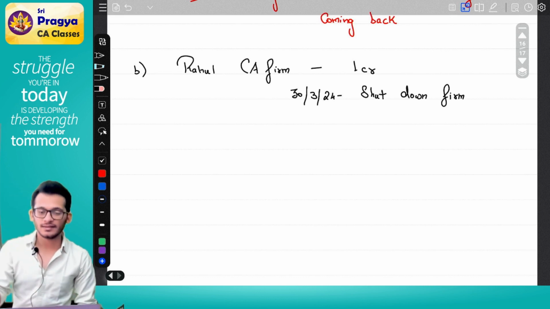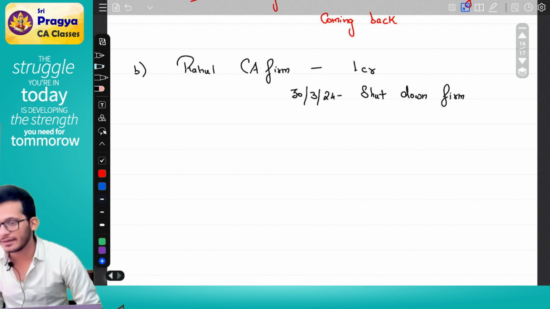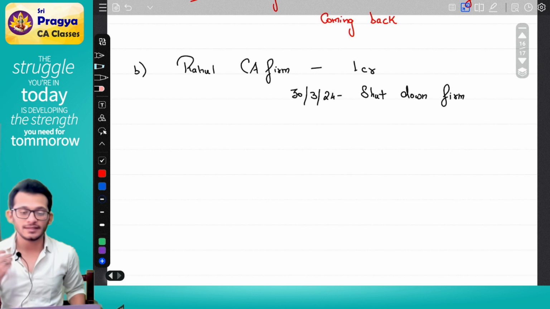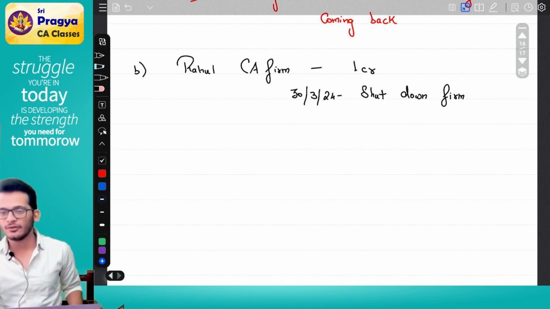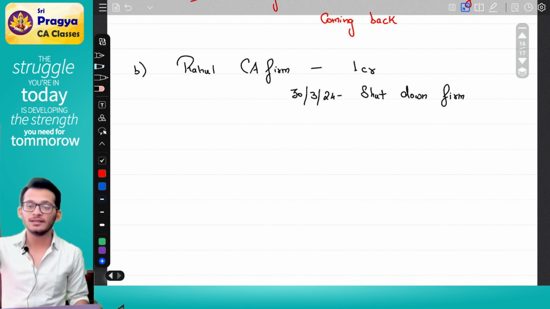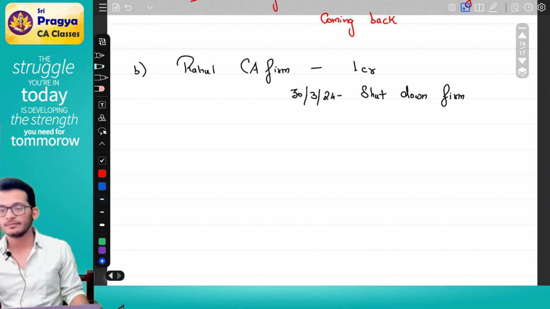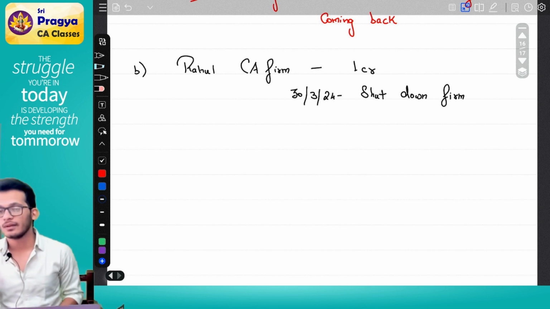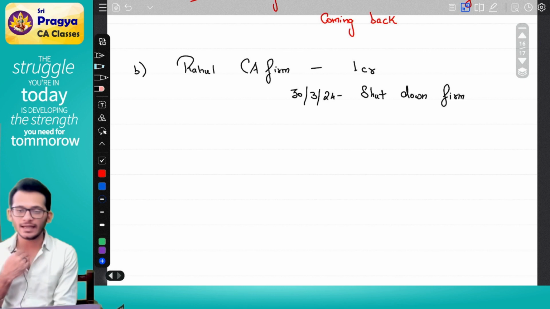In the assessment year, the assessing officer comes and says, dear Rahul, your firm has earned 1 crore, pay tax. You are saying, dear sir, I do understand the firm has earned income. The firm is liable to pay tax, but is the firm alive? No. If the firm is not alive, who will pay tax? Why should I pay tax, sir? I am not paying tax because I am a separate legal entity.